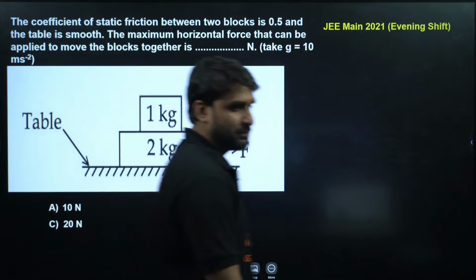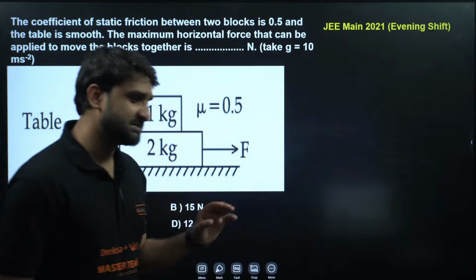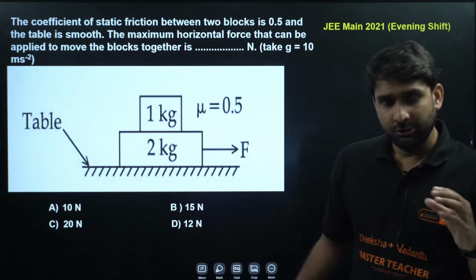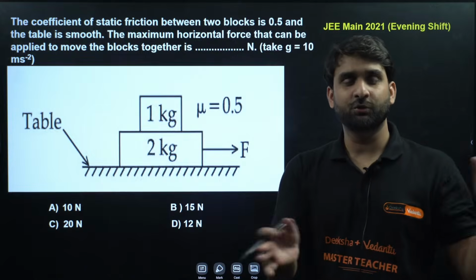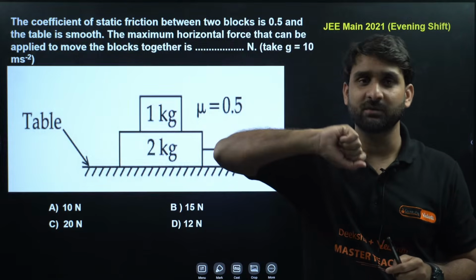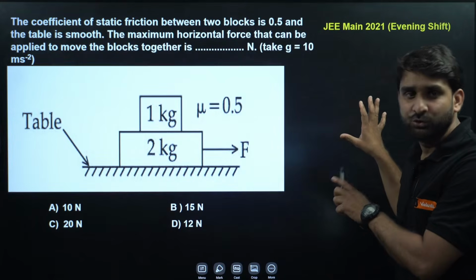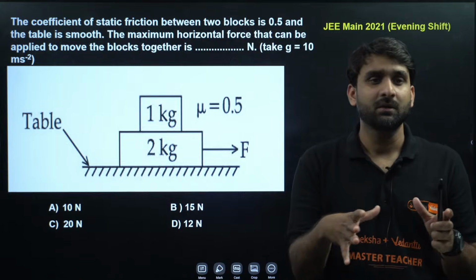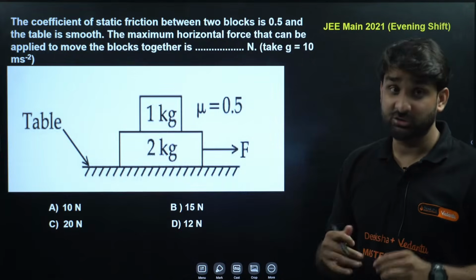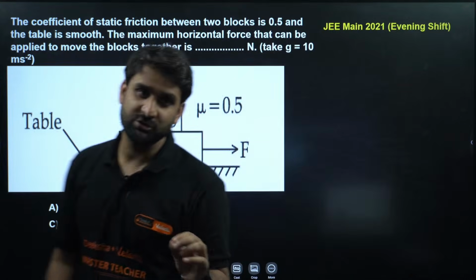Wow, look at the question. This is from JEE Mains 2021. Why have I brought up this question for all NEET aspirants? You must go through the previous 2-year, 3-year questions. In physics, the standard of questions is rising a little bit. So I have brought a few questions from JEE Mains so that you have clarity and can solve such a good-level question if it appears in your exam on 3rd of May. You have to be very much ready for such questions.